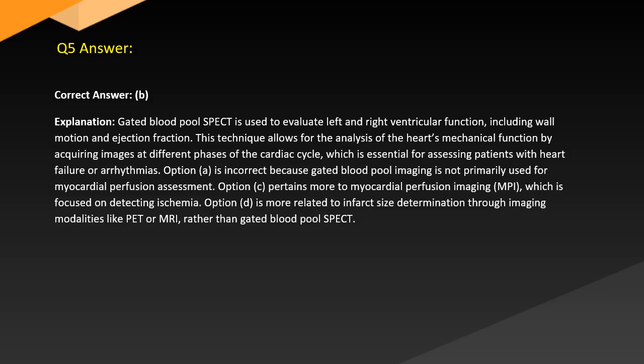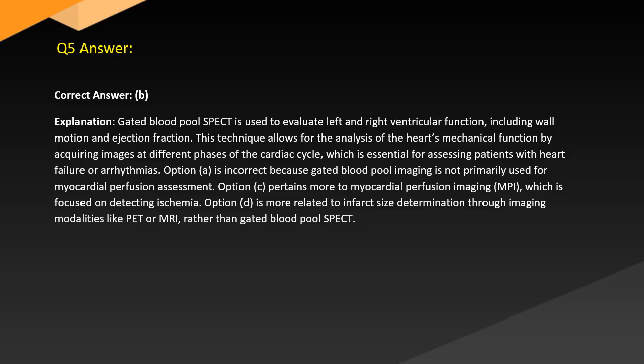Answer. Correct answer B. Explanation. Gated blood pool SPECT is used to evaluate left and right ventricular function, including wall motion and ejection fraction. This technique allows for the analysis of the heart's mechanical function by acquiring images at different phases of the cardiac cycle, which is essential for assessing patients with heart failure or arrhythmias.